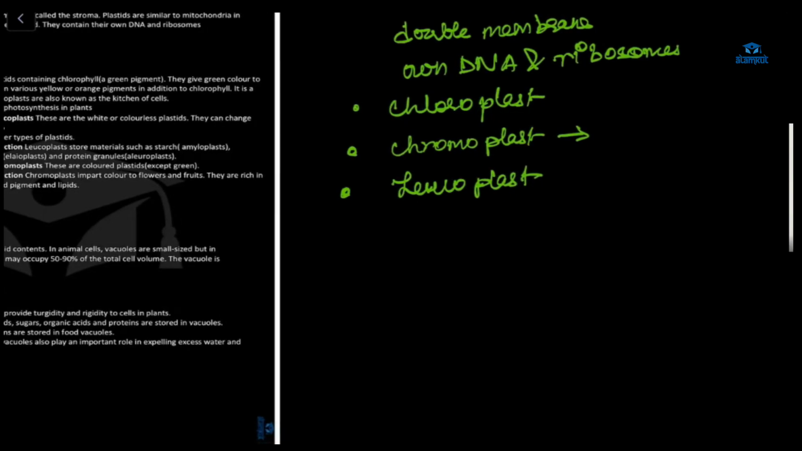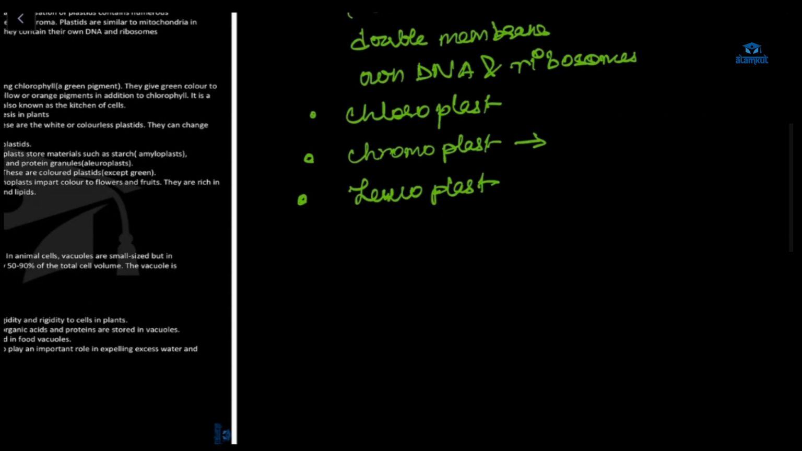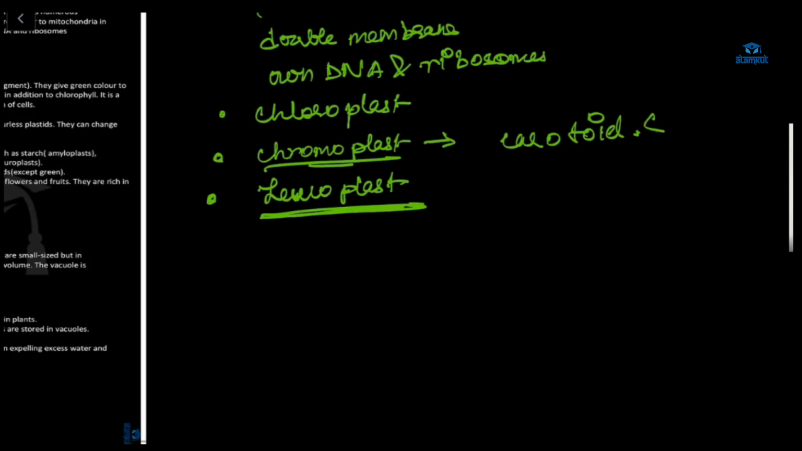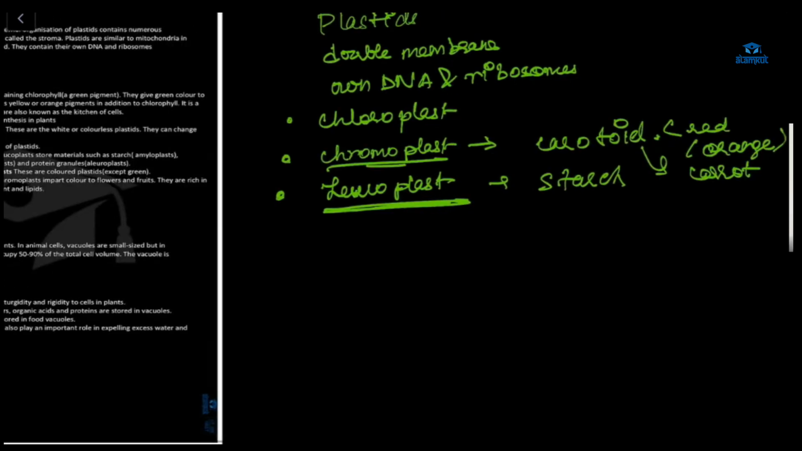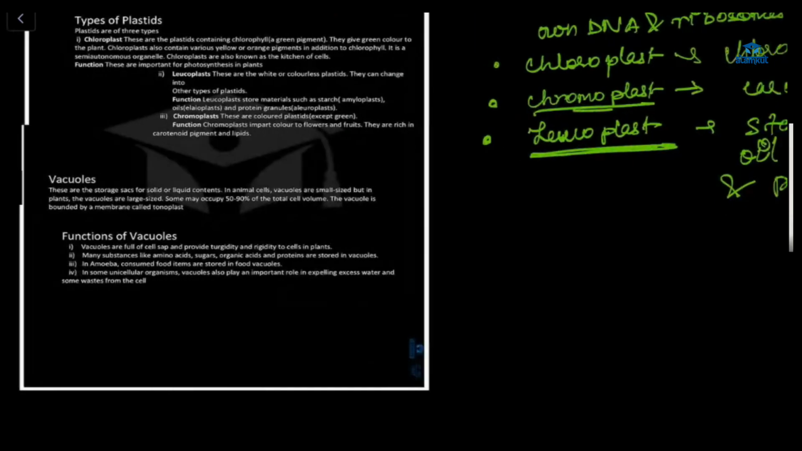A carrot has orange color, right? What does it contain? The last option, leucoplast. Is it so? No, leucoplast is colorless. Carotenoid, the second one. Yes, you'll get the red or orange color. So this leucoplast will contain starch, oil, and protein kernels. And for chloroplast, you all know chlorophyll. Understood? Next, we have vacuole.